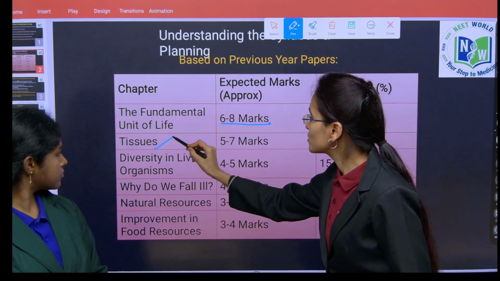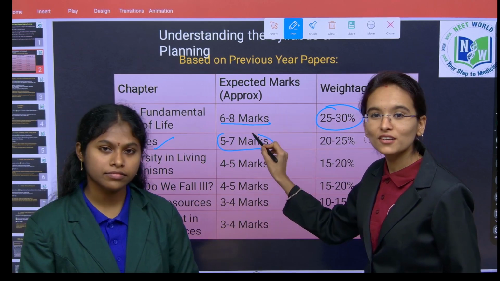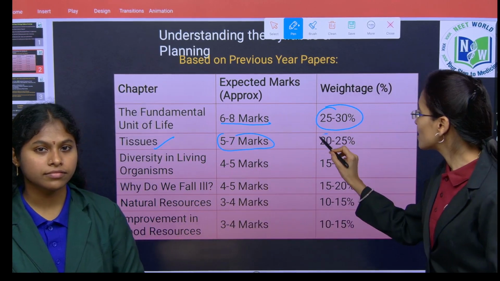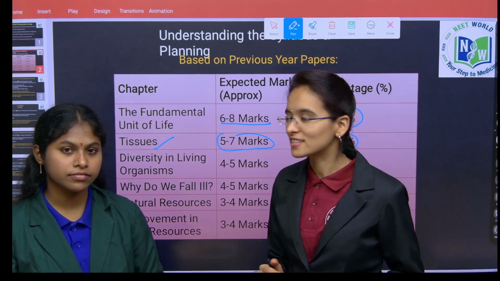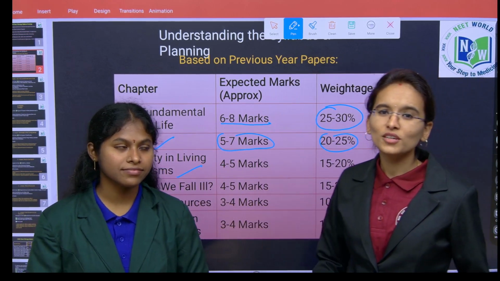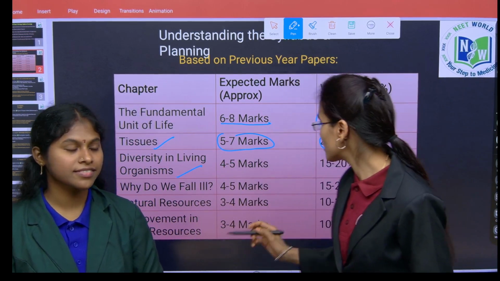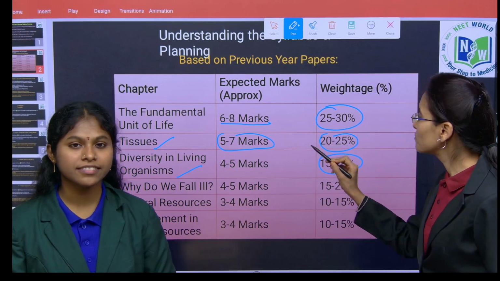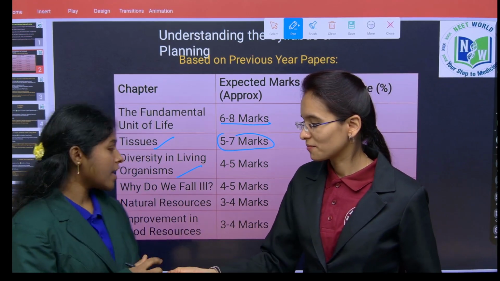In the chapter tissues, you are going to get approximately 5 to 7 marks and the weightage is 20 to 25%. And in the diversity in the living world, you are going to cover approximately 4 to 5 marks, children, and the weightage is 15 to 20%.